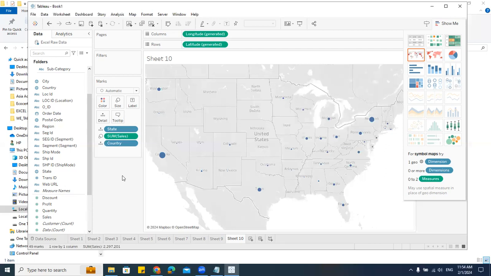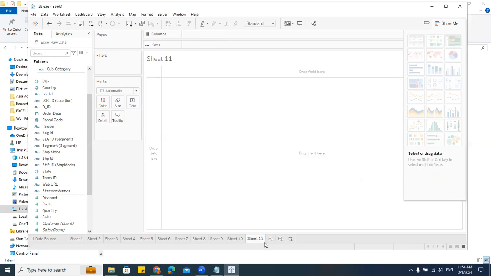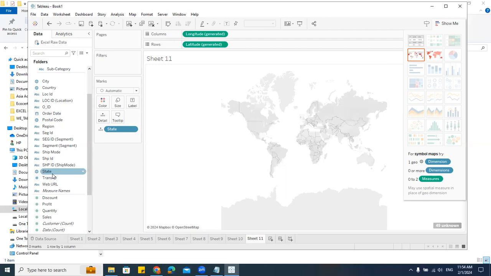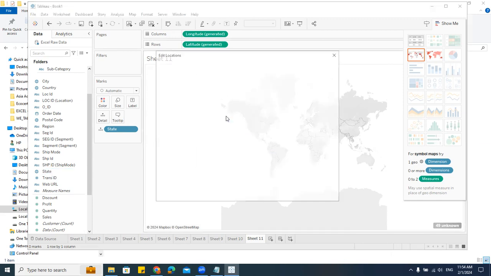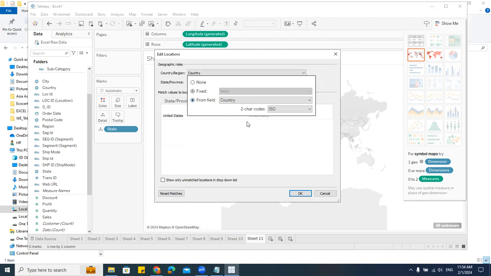Right. Next, suppose I want this to be as a field map. Field means the colors. Now I'll take this state. For creating a map, keep in mind we should have the location, the identifiable, or say the proper location names. Otherwise, it will not identify the location. Again, I'll go here and I'll say edit location, and here I'll say from field.